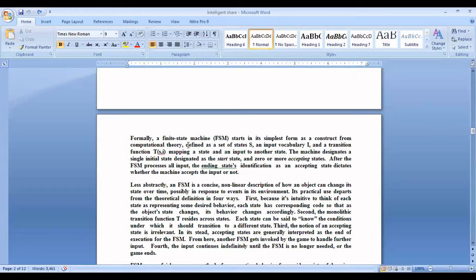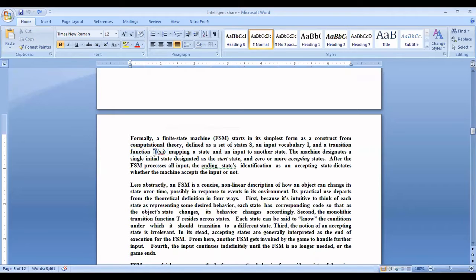You already know about automata theory. It is defined as a set of states. There are different types of state, but a set of states, not infinite states. A set of states means limited states. And an input vocabulary, and a transition function, that is called T(S, I).